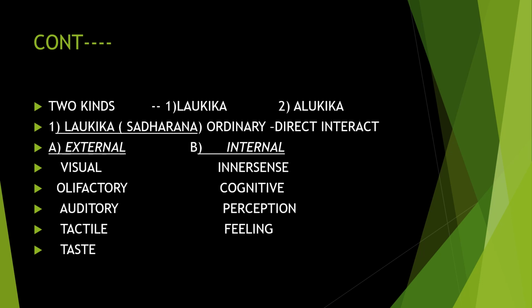And what is the internal way? That is the inner sense, cognitive, where we use the brain, working out perception and feeling. You feel emotions like sadness and anger; all these things come out. That is what we call the internal side of laukika. It all belongs to laukika, but laukika has an external part as well as an internal part. So you get an idea: perception is divided into laukika and alaukika, and laukika is again divided into external as well as internal.